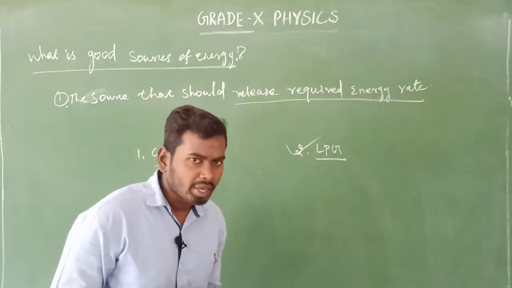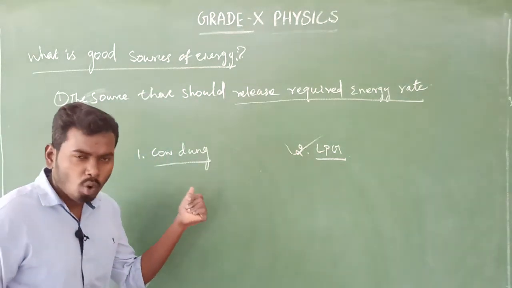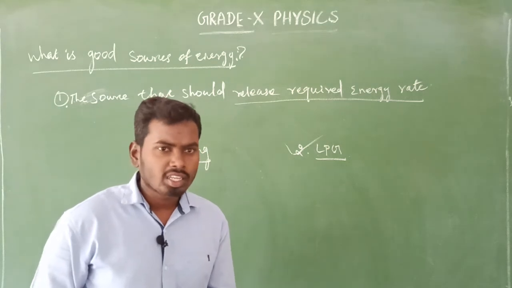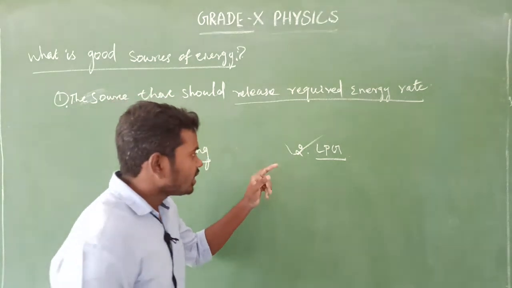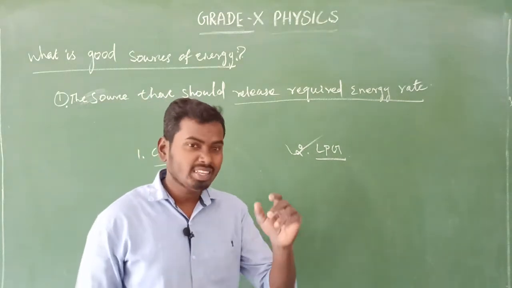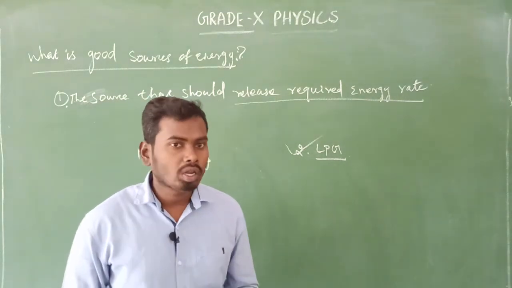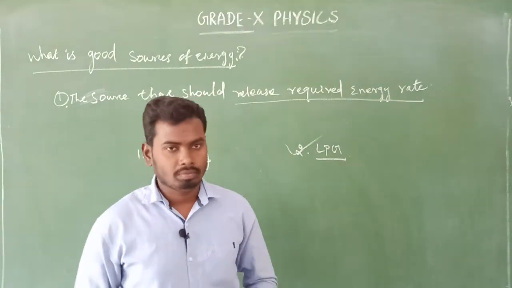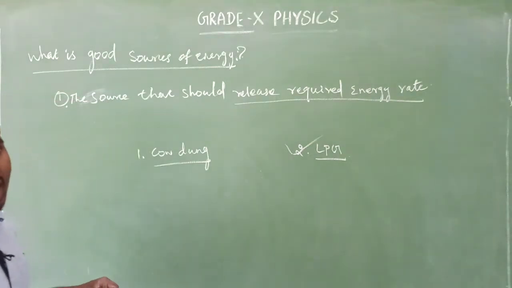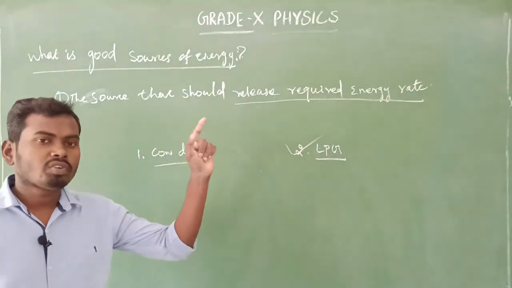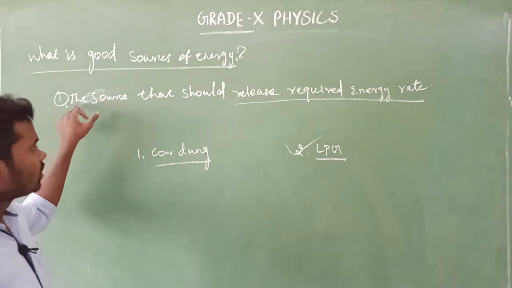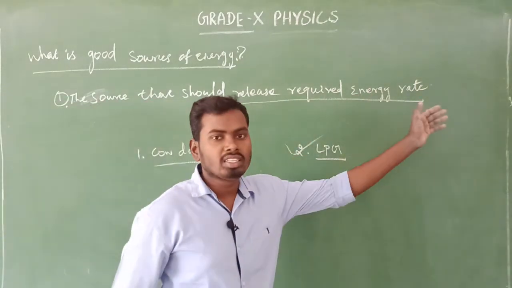Why, sir? Because the cow dung provides only a less amount of heat energy on burning, whereas the LPG provides a maximum, large amount, which means the required amount of heat energy for cooking. Very simple. So the first aspect to decide whether the source of energy is good or bad, first one, what is that? The source should release the required energy rate.